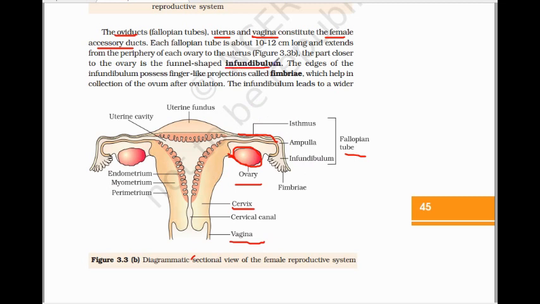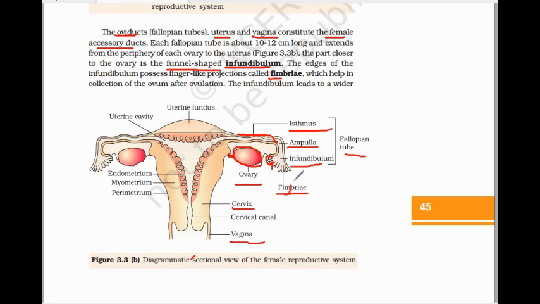First one, infundibulum, which is funnel shaped, and next fimbriae. Okay, first one, this is infundibulum, funnel shaped. Next, it ends with the finger-like structure, which is known as fimbriae. Next, ampulla, and next isthmus. First, this infundibulum, it is the dorsal funnel-shaped part having finger-like projection. It having the finger-like projection, which is known as fimbriae.